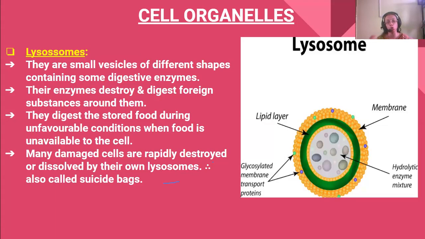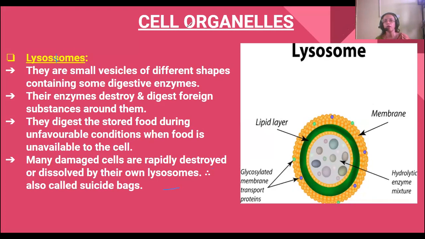Next we come to lysosomes. These lysosomes are very small vesicles, like the Golgi apparatus. They are also small vesicles. I am sorry, there is a mistake in the spelling; it will be with an S. They are small vesicles of different shapes which contain digestive enzymes.